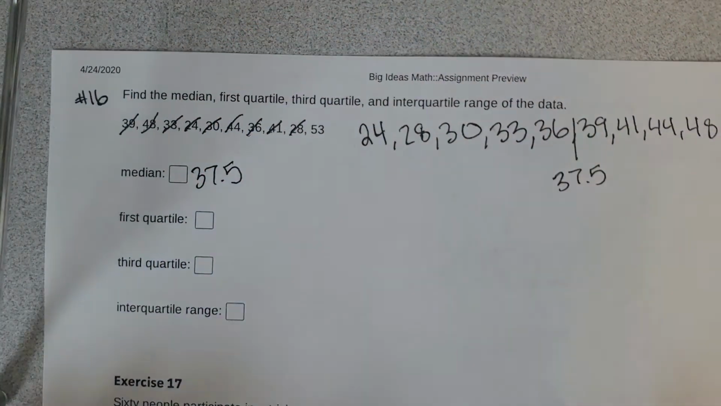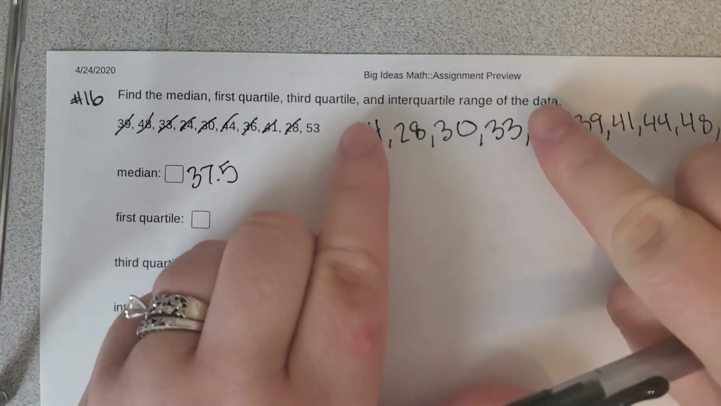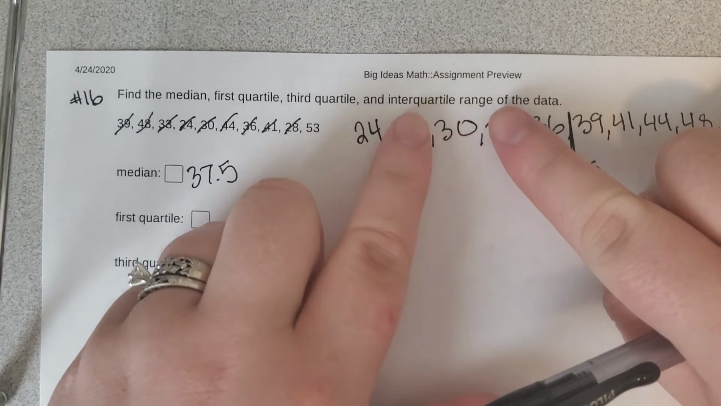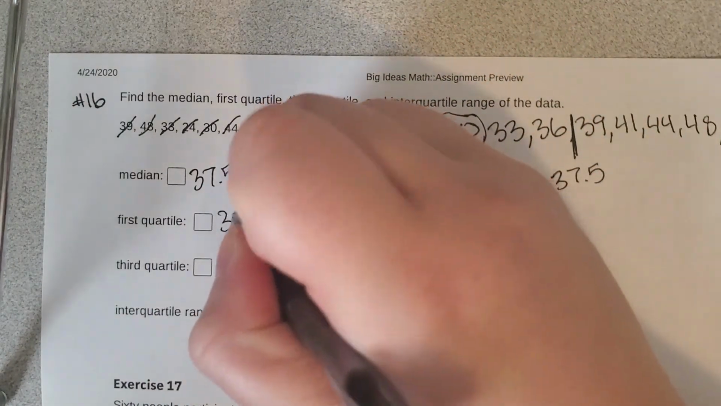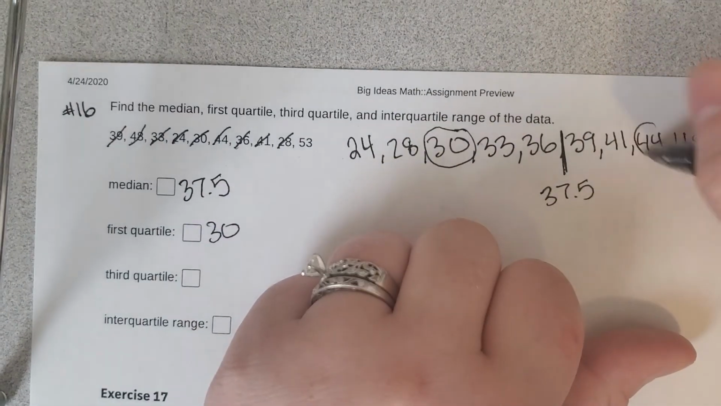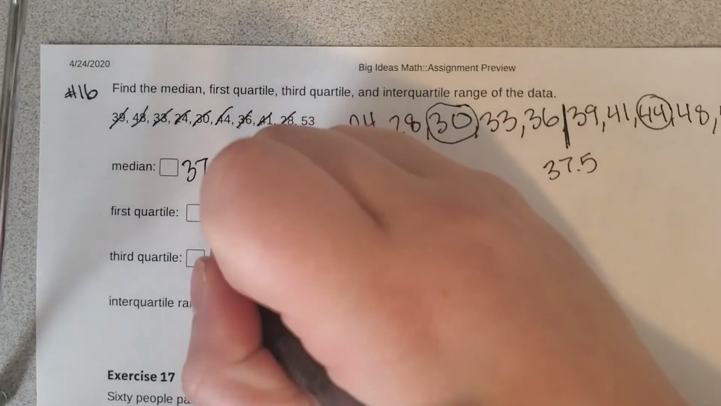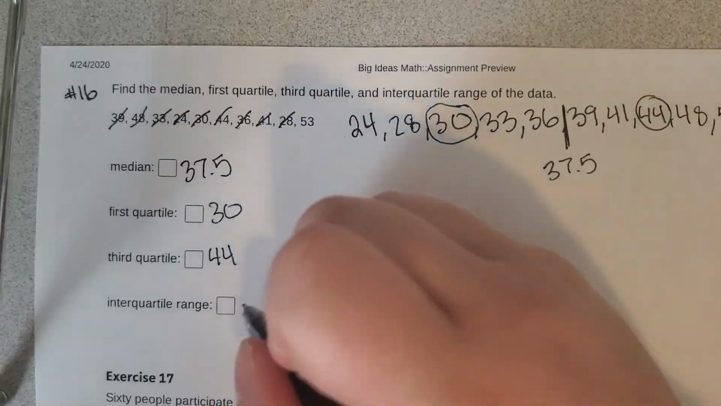Okay, now we need to find the middle number of the lower half. So notice this line, we don't include the line. We just start at 36 and 24 and work our way in. So this is kind of nice. We do have a middle number, which is 30. And then we do have a middle number of the upper half, which is 44. And then your interquartile range is just going to be 44 minus 30, which gives us 14.